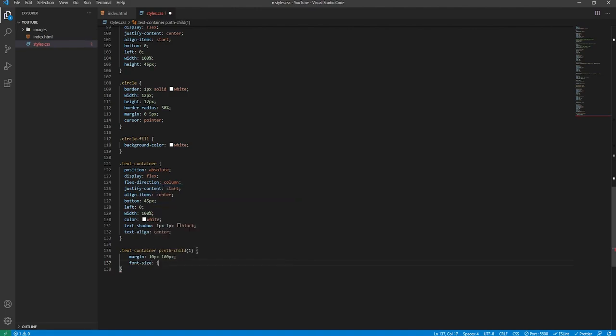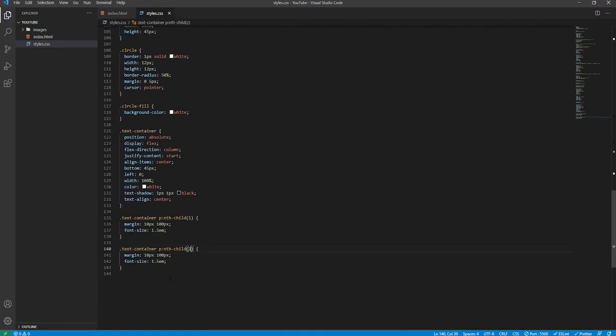It's the title, so we'll give it 1.5 EM. So it'll be quite large, and we'll copy this just because we need to save time. And then we'll target the second paragraph element, and all we'll do, we'll leave font size at its default. We'll set the margin 10 pixels top, 100 pixels right, 20 pixels bottom, 100 pixels left. So the same with the margin on the side, but we'll also give it the addition of 10 pixels on the top to match the 10 pixels on the paragraph header.